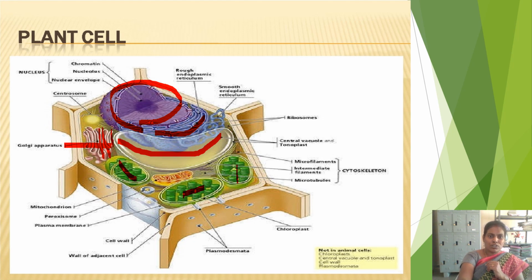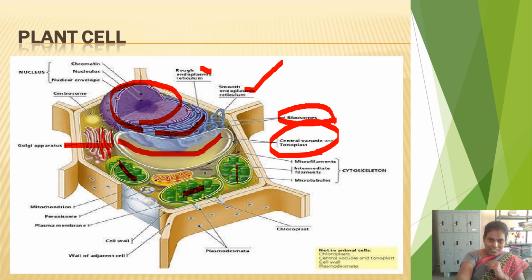Here also two types of endoplasmic reticulum are there, rough and smooth, because of the presence of ribosomes. A big vacuole is present, and its outer layer is called the tonoplast. The vacuole's outer membrane is called the tonoplast.